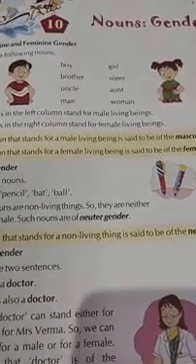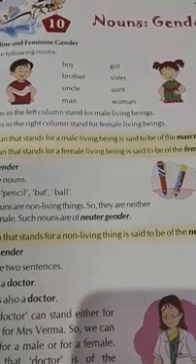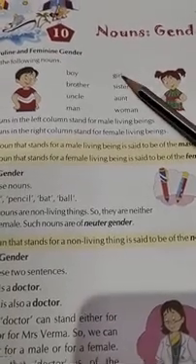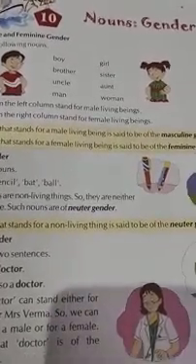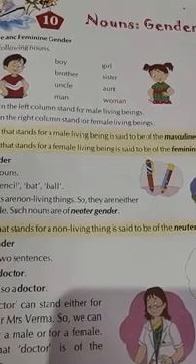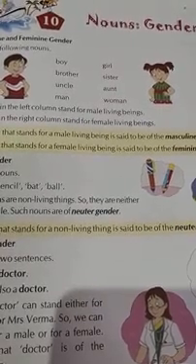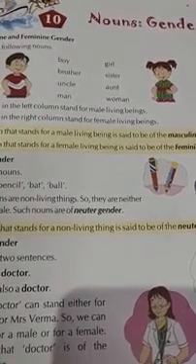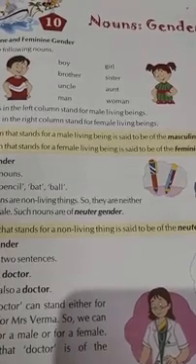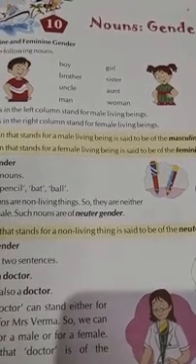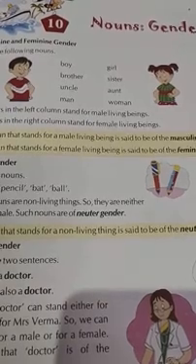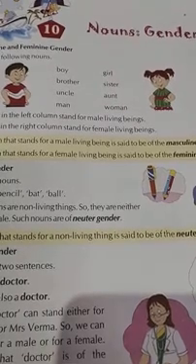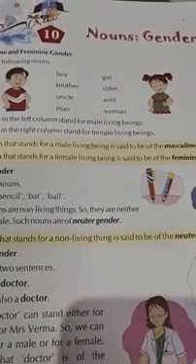Okay, children? So, I am going to tell the opposite of the nouns given here. The opposite gender of boy is girl. The opposite gender of brother, sister, is in feminine gender. Uncle, aunt, man, woman. So, just now we covered two types of gender, masculine and feminine gender.